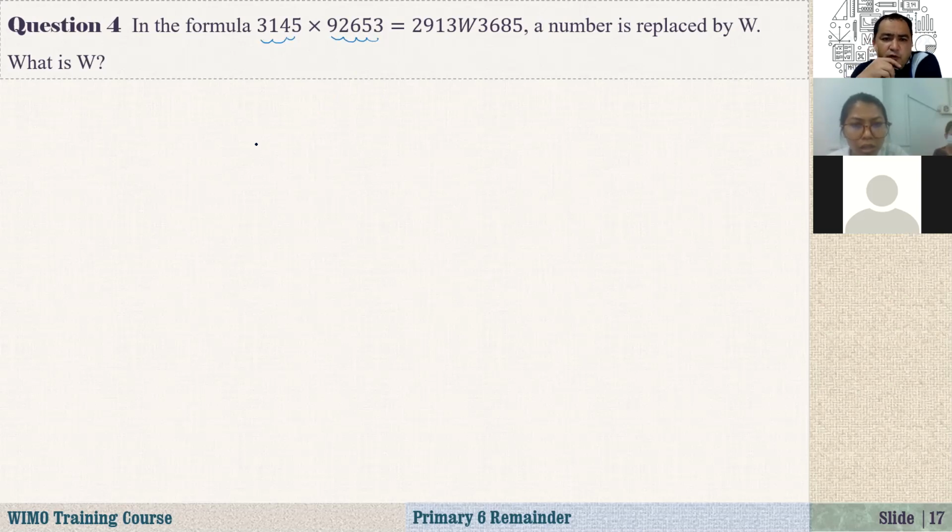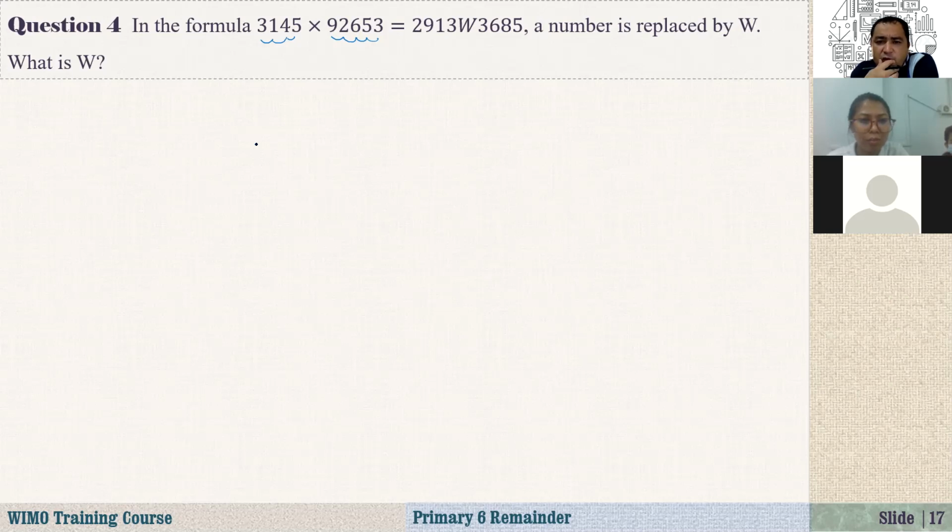What is W in the formula 3145 multiplied by 92653? 3145 is not divisible by 3, since the digit sum is 13.